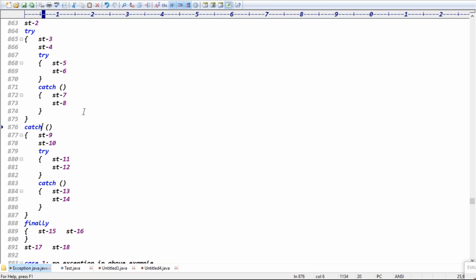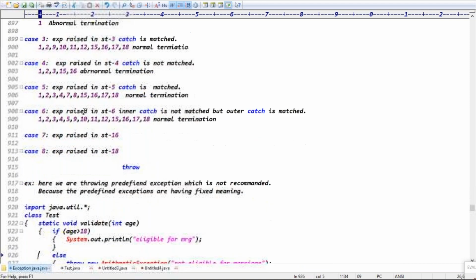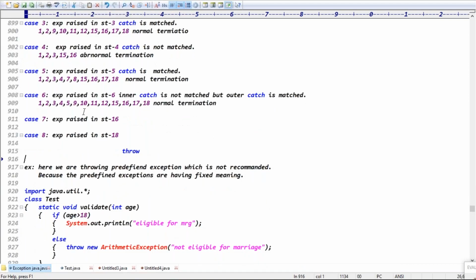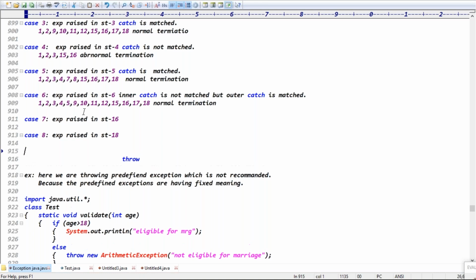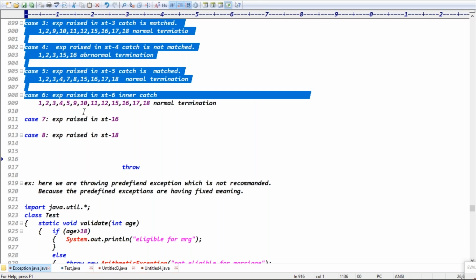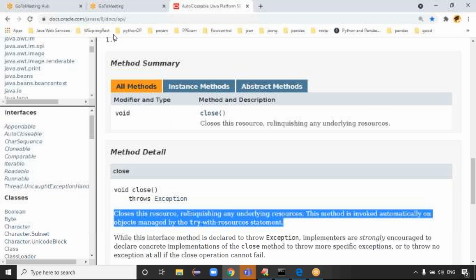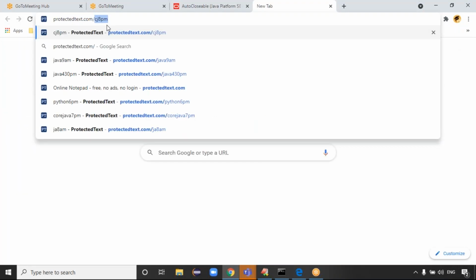Exactly, guys. These are all of the cases. Basically, try to check all these cases, guys. Once that's done, exception handling is covered. In total, we have done 4 keywords: the try block, the catch block, the finally block, and the throws keyword. Guys, I need one more class to complete exception handling. That class will meet on Monday. Monday we will complete the throw keyword and finish exception handling.